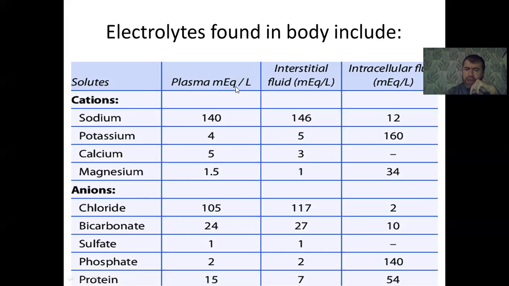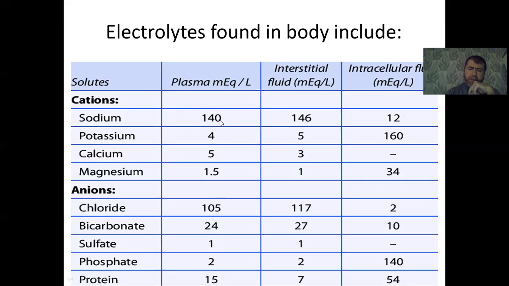For example, in milliequivalent per liter, there is 140 milliequivalent per liter sodium in the plasma or in the serum, and 4 milliequivalent per liter potassium, 5 milliequivalent per liter calcium, 1.5 milliequivalent per liter magnesium, 105 milliequivalent per liter chloride, 24 milliequivalent per liter bicarbonate, 1 milliequivalent per liter sulfate, 2 milliequivalent per liter of phosphate.